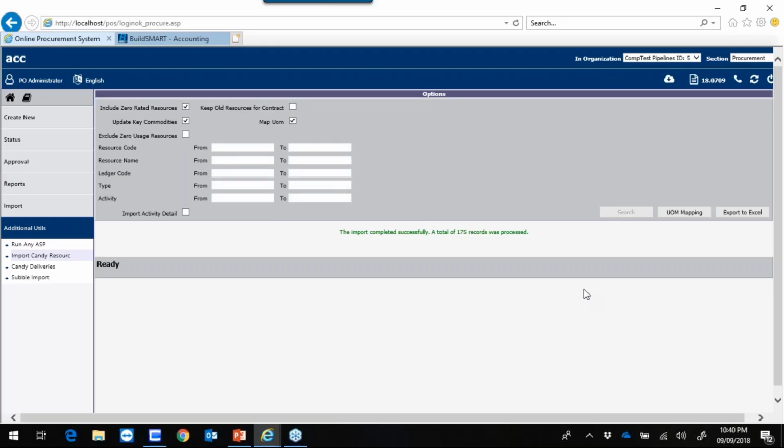I will now show you how to do a standard requisition using a Candy Build item. Before I do that, I just want to explain the restrictions before mentioned.